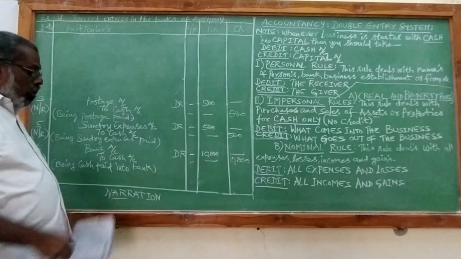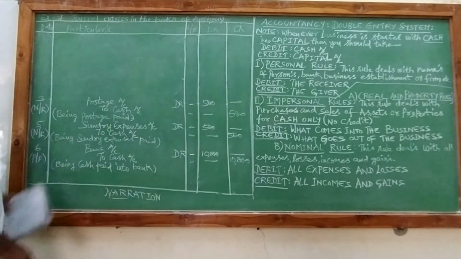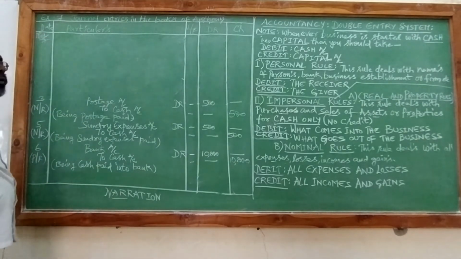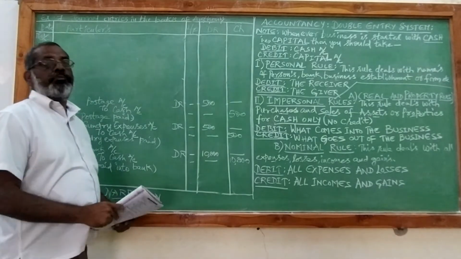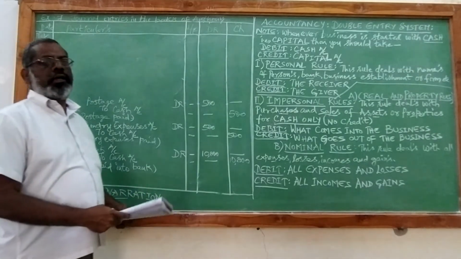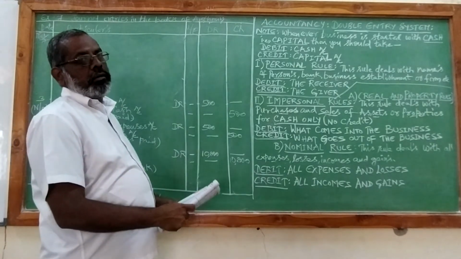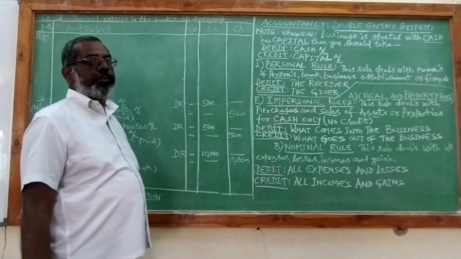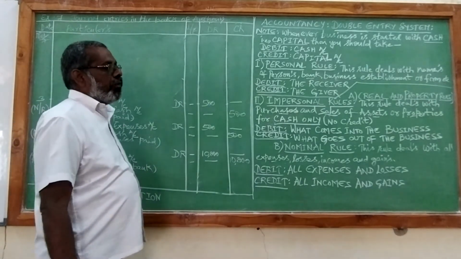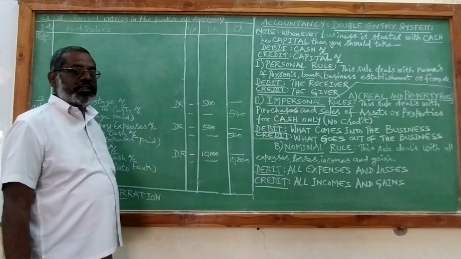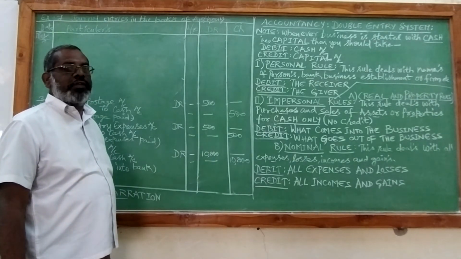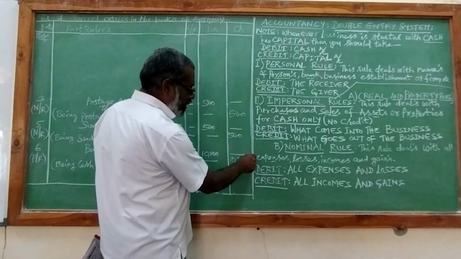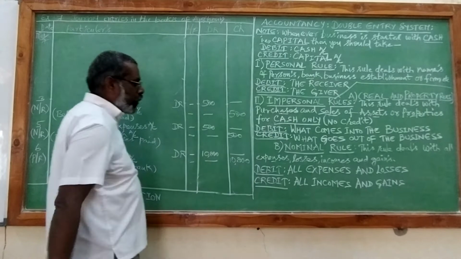Next transaction is on March 7th. Paid salaries 5,000. Every business establishment will have employees to work. For all the employees, they have to pay salaries, their remuneration for the services rendered. In the case of a labor, we pay them wages, but for employees we pay salaries, and it is the right of the employees to get their payment. So it is a business expense, it should be taken under nominal rule.